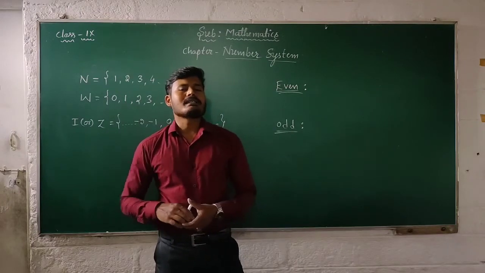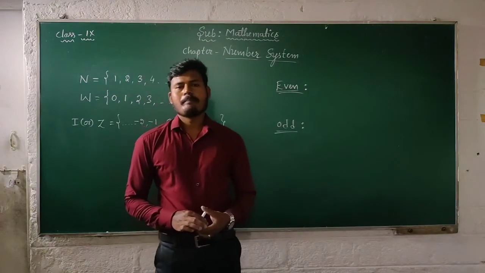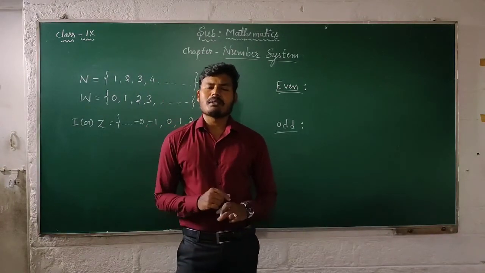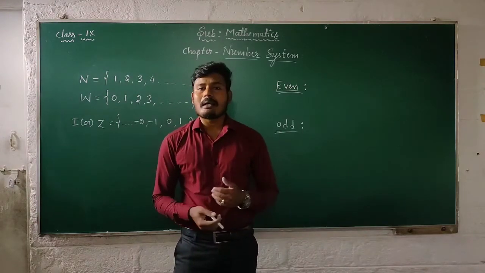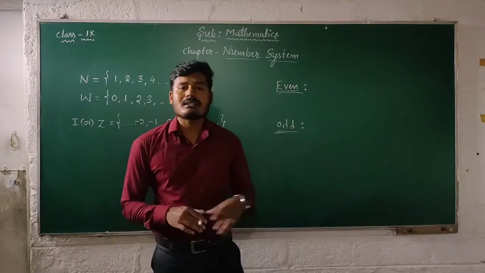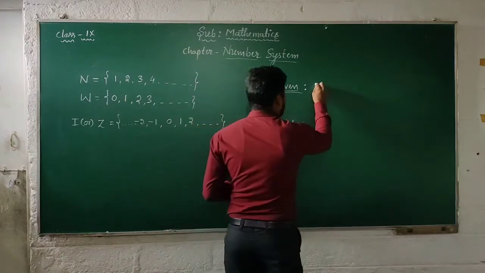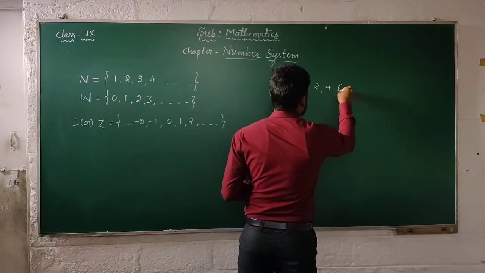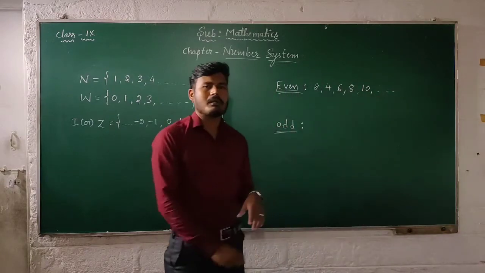Each and every multiple of 2 belongs to the even numbers. The definition of even numbers: those numbers which are exactly divisible by 2 are called even numbers. Some even numbers are 2, 4, 6, 8, 10 and so on.